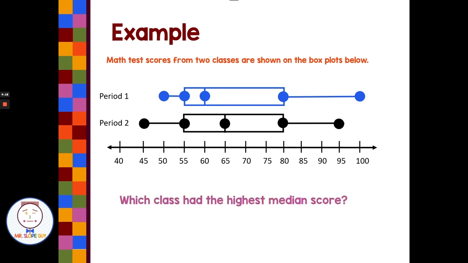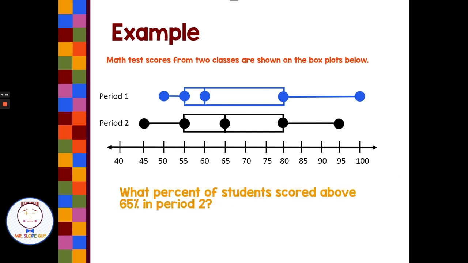Which class had the highest median score? I can find the median of both sets of data in the middle line in the middle of each box. Period 1 has a median score of 60. Period 2 has a median score of 65. So period 2 is greater than period 1. Period 2, at 65%, was higher than period 1 at 60%.